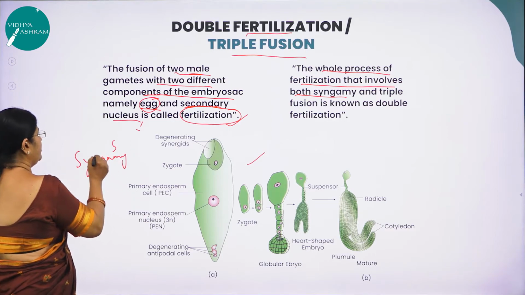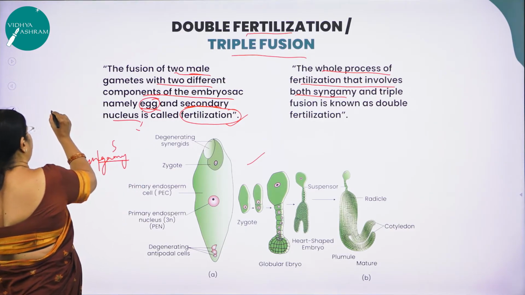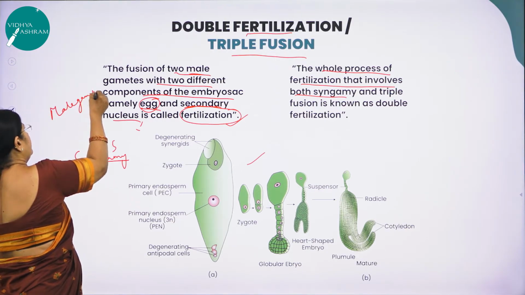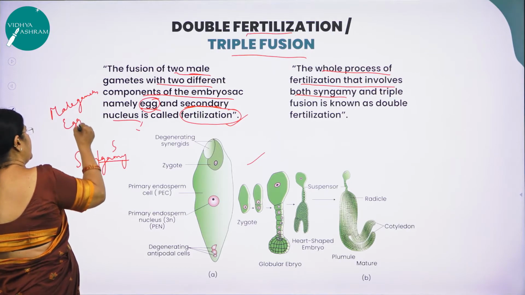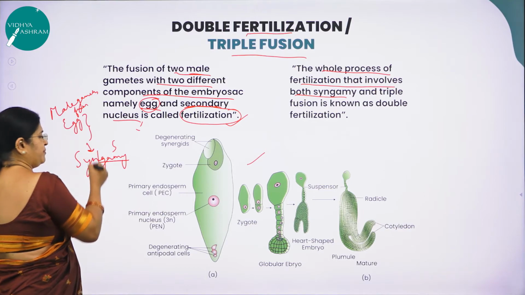What do you mean by syn? Fusion. Gamy means gametes. So one of the male gametes fuses with the egg cell, and this is called syngamy.